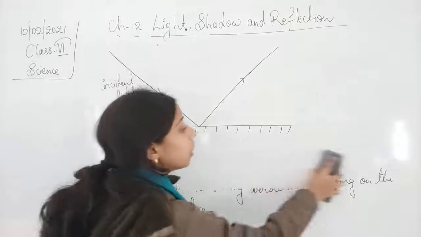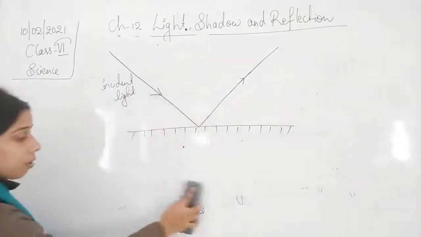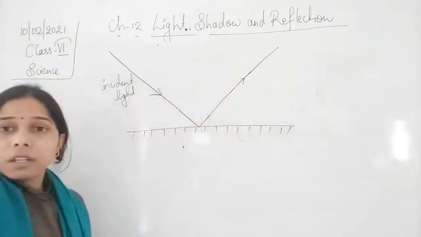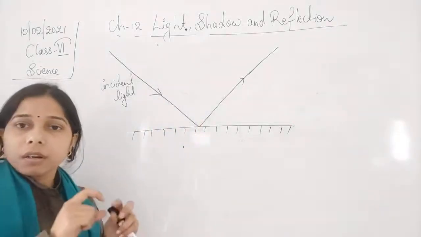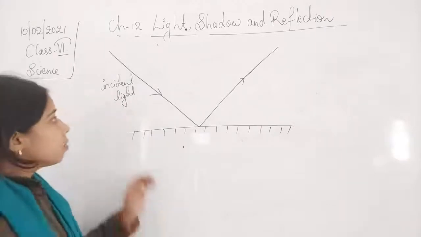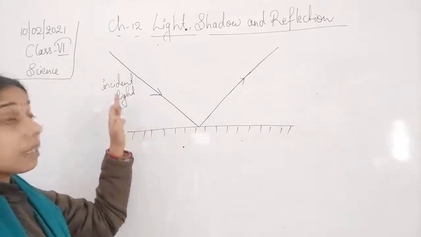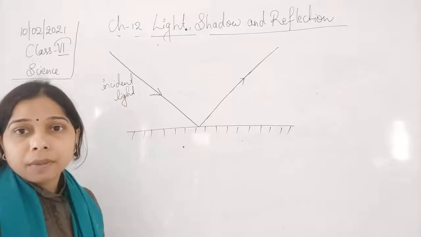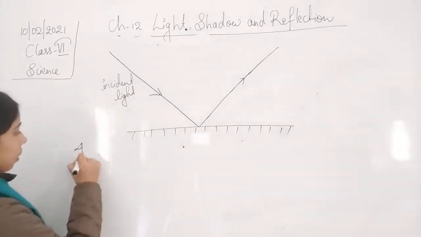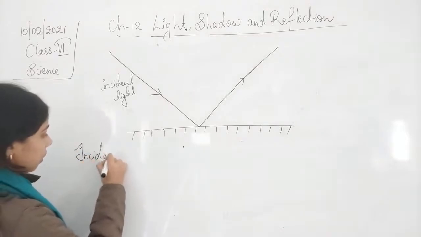Why are we using the term ray here? Because you see, it is a narrow beam of light. We are taking a very thin line of light, so we can say it is an incident ray, which is falling on the surface.